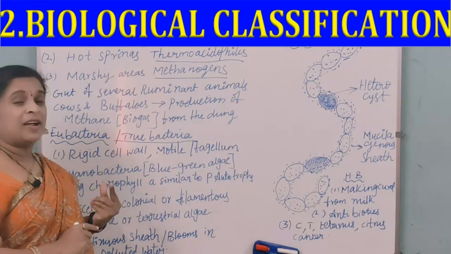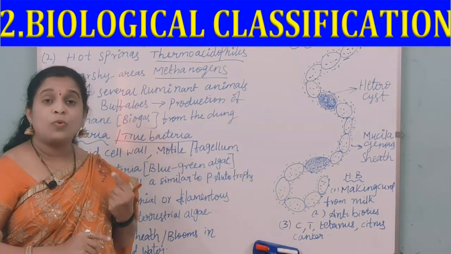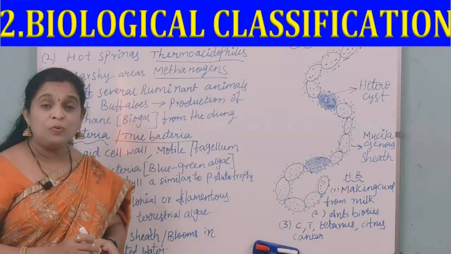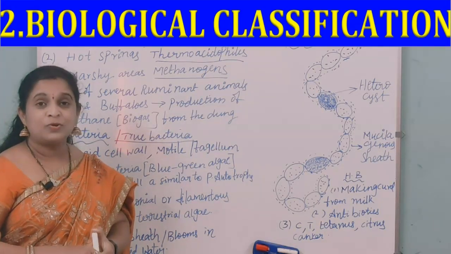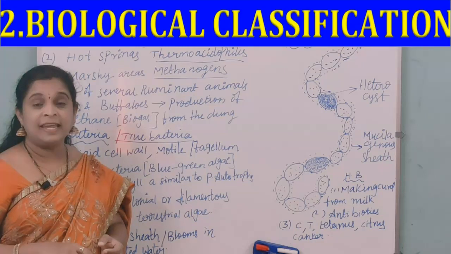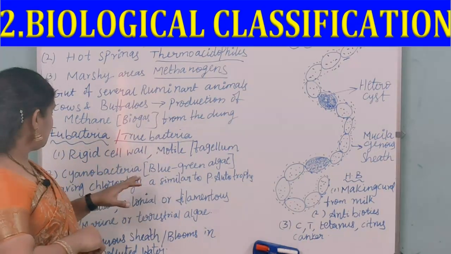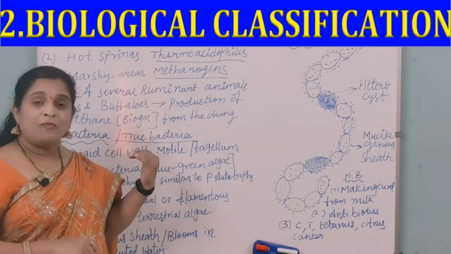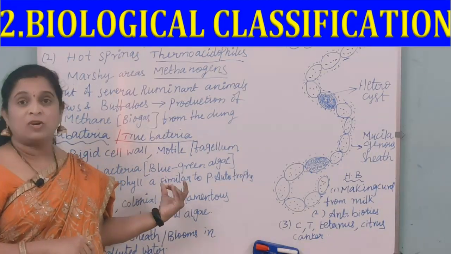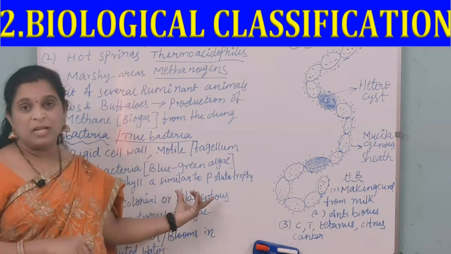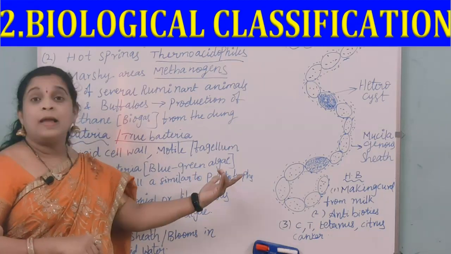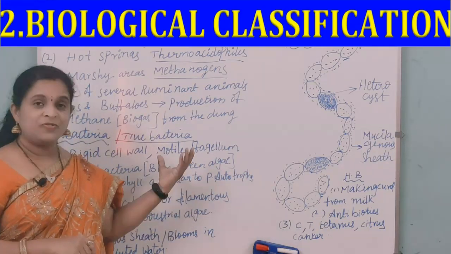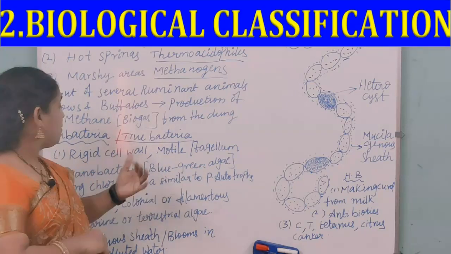And next, cyanobacteria is otherwise called blue-green algae. Cyanobacteria are called blue-green algae, and they have chlorophyll. Why are we calling it blue-green algae? Because it has chlorophyll and it is similar to photosynthetic autotrophs. That's why we call this one blue-green algae.